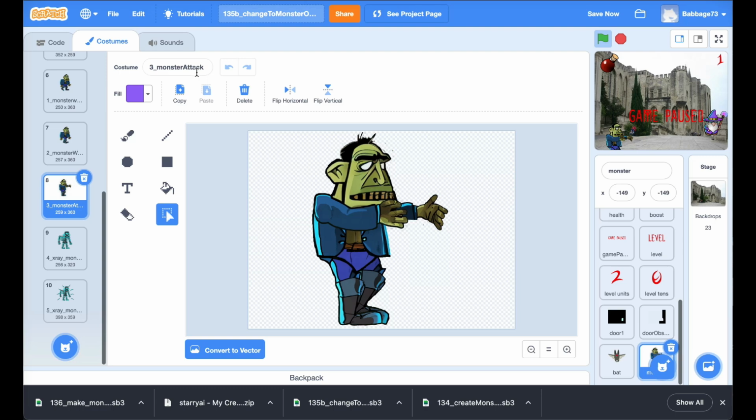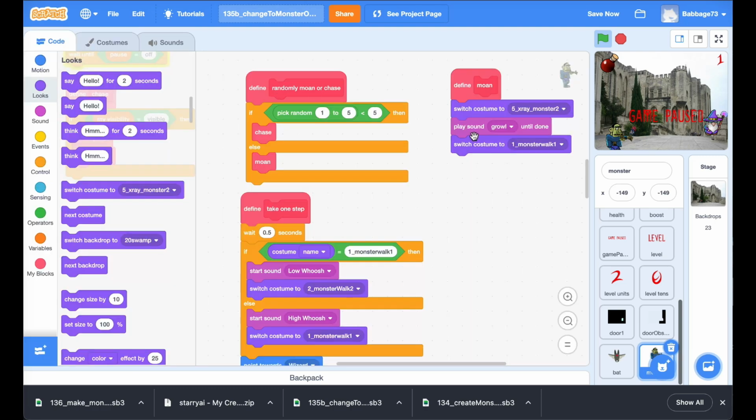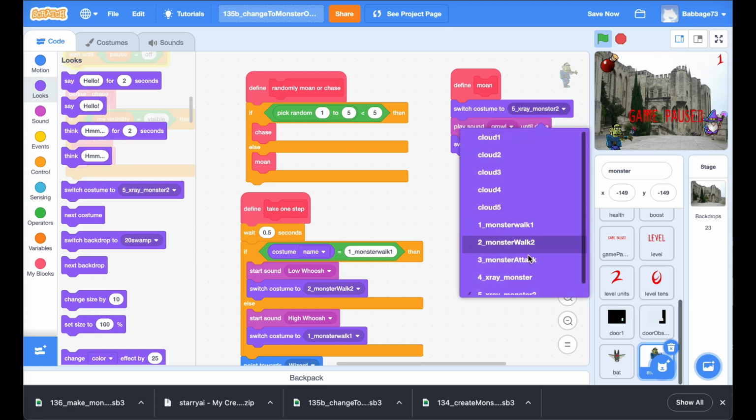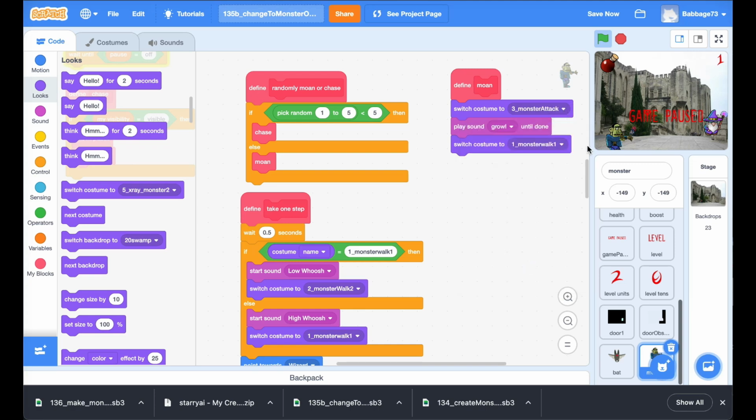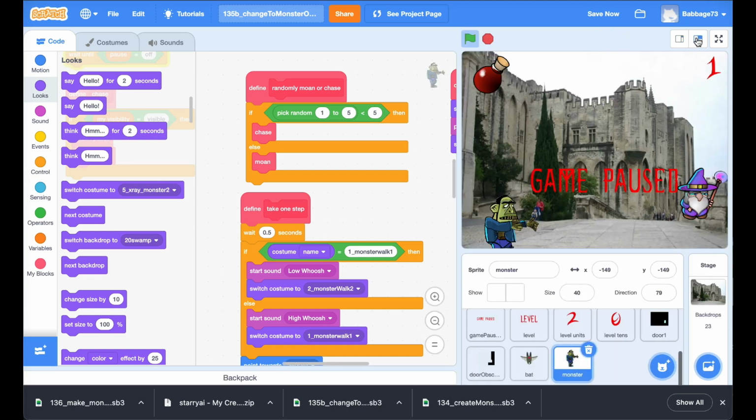So yeah, this is 3 monster attack. So we go here and switch this to 3 monster attack. Okay, let's have a look at that, see how it looks. Yum yum.